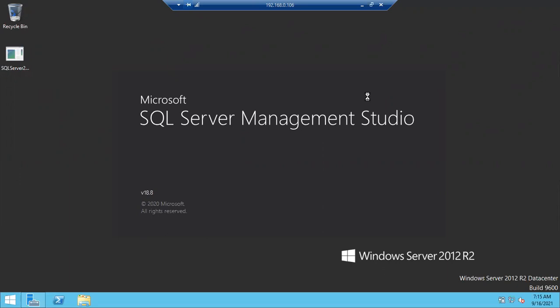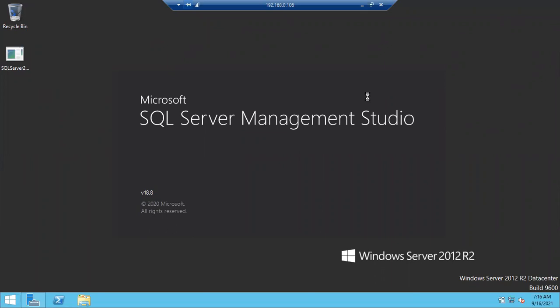How can a Windows login connect to the SQL server? If it is a Windows user, then it's fine. Just open SSMS and by default it comes up with the Windows login. First you have to RDP, or first you have to connect to the server.